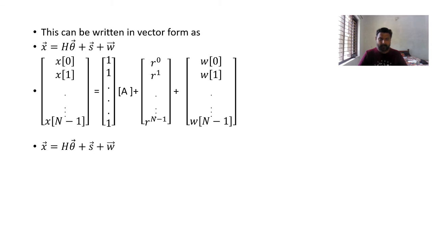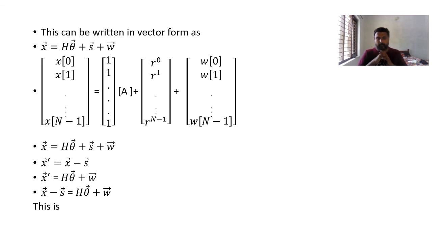So here s is r[0], r[1], etc., r[N minus 1]. h is 1 1 1. Theta is the unknown parameter, that is A. w is w[0], w[1], etc., w[N minus 1]. So I take x minus s, which is x dash. I can write x dash as h theta plus w, that is of the form of a linear model. Okay, so this is of the form of a linear model.